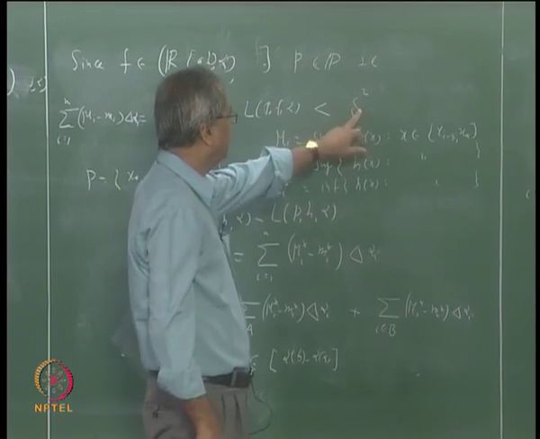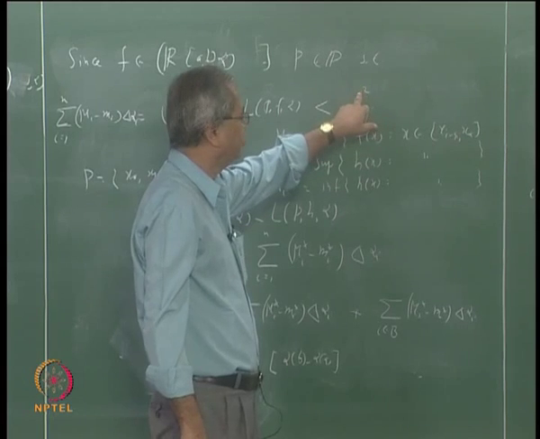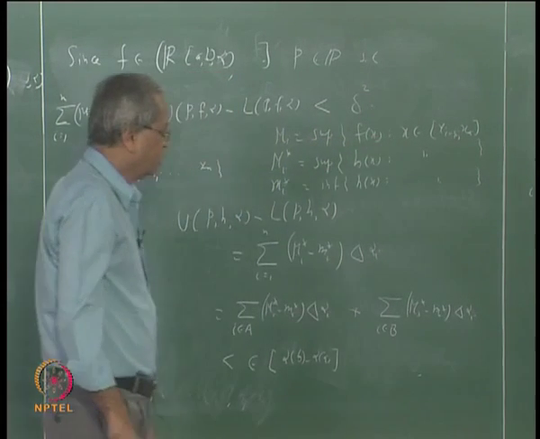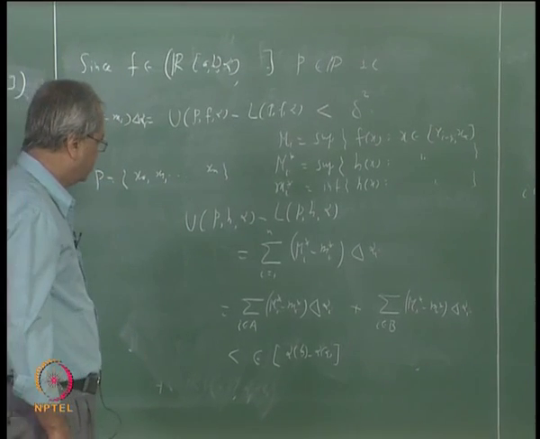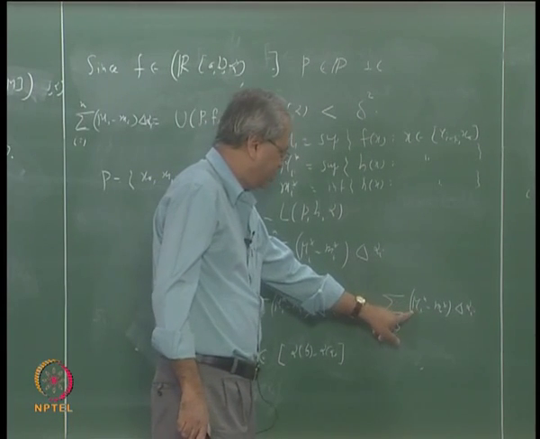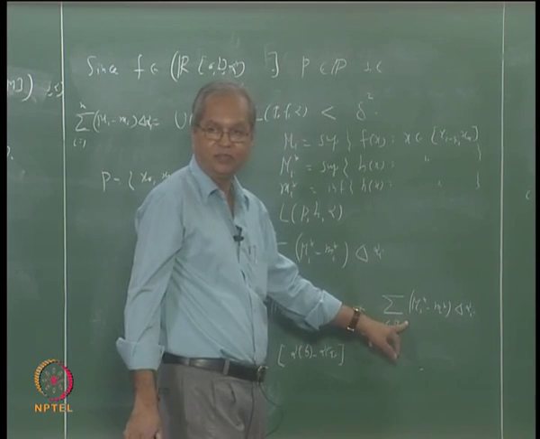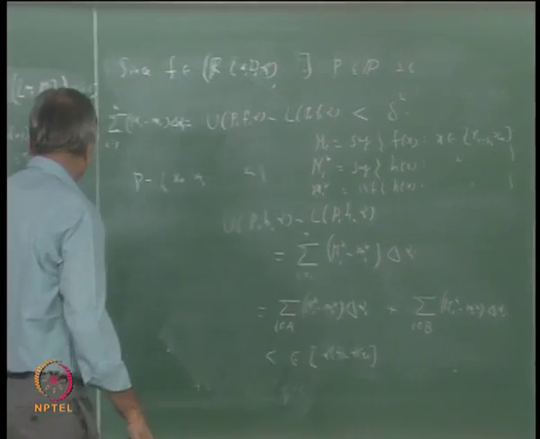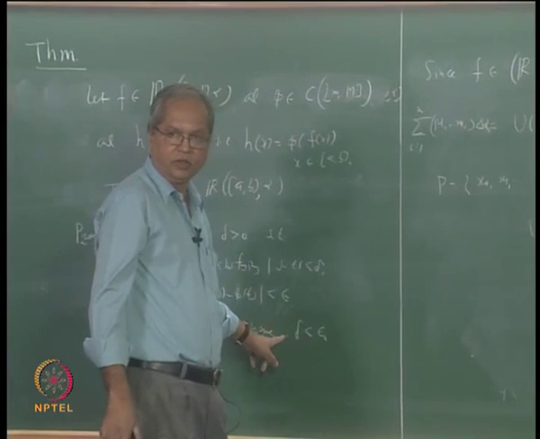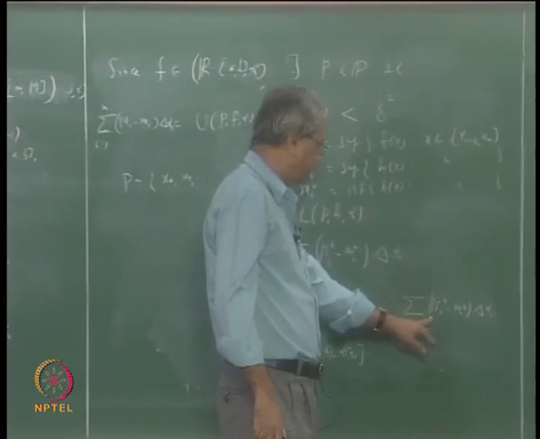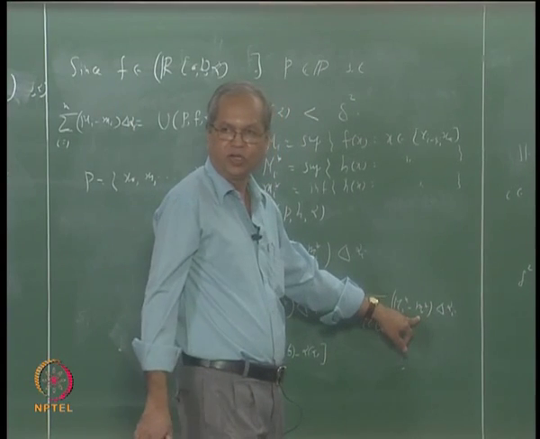Of course, delta to any power bigger than 1 would have done. So if I now look at this sum, I do not know anything about big mi star minus small mi star, but I know that the sum of delta alpha is less than delta, and we already assumed that delta is less than epsilon. The only thing that remains is what to do about big mi star minus small mi star.